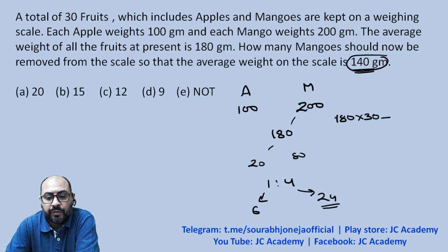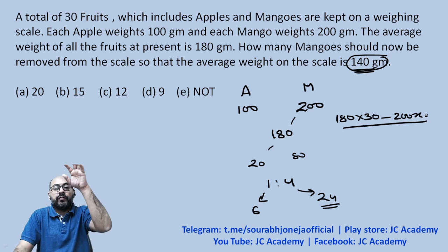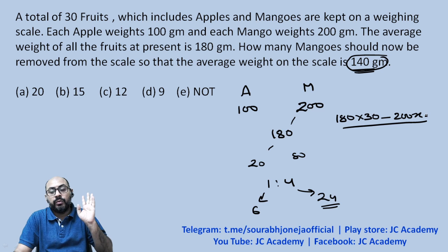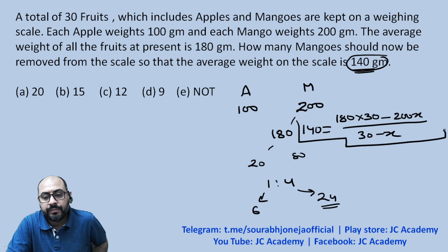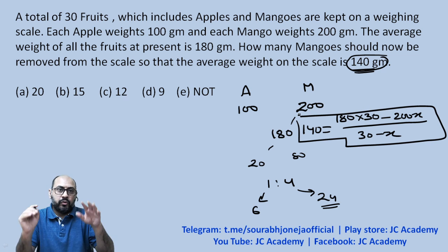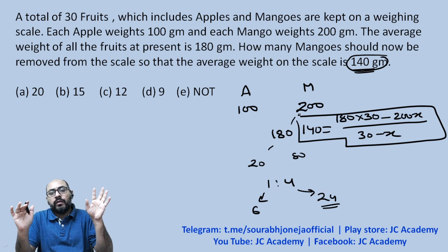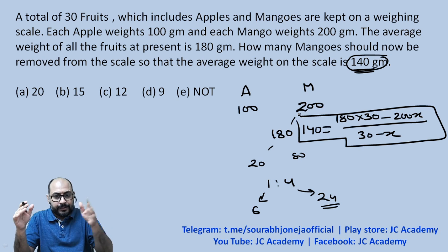We remove x mangoes, so 200x is the weight being removed because each mango is weighing 200 grams. The new number of observations would be 30 minus x, and this should be equal to 140. This is one way of solving the question. You can obviously find x.